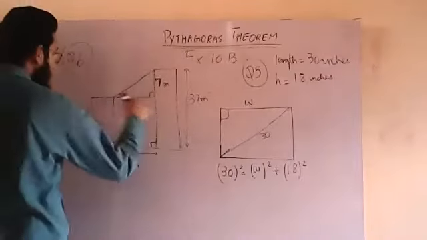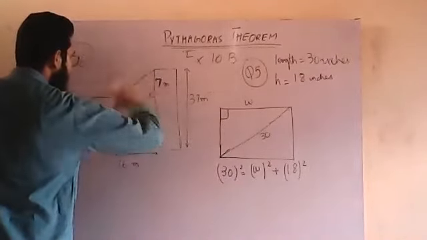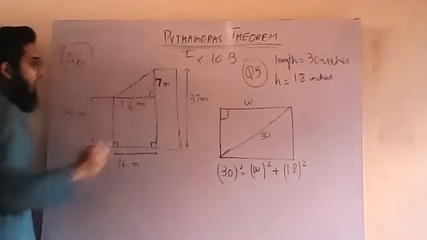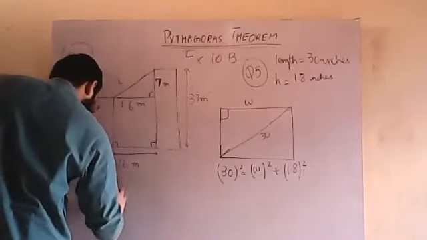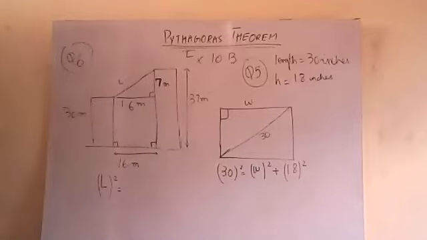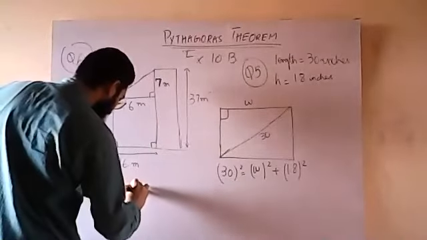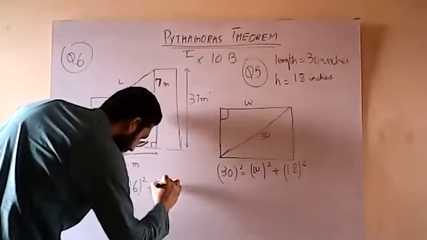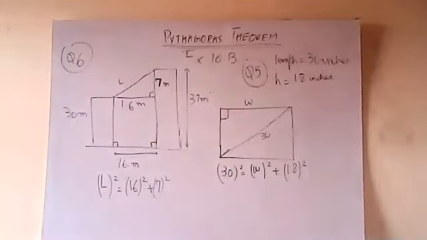This is 16, this is 7. Now what side is it? Is it the hypotenuse? It's the hypotenuse because it is opposite to the right angle. Let me name it L. L square is equal to 16 square plus 7 square. I can easily solve it.